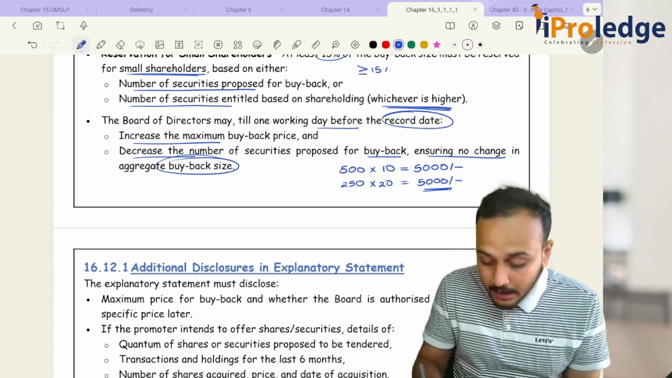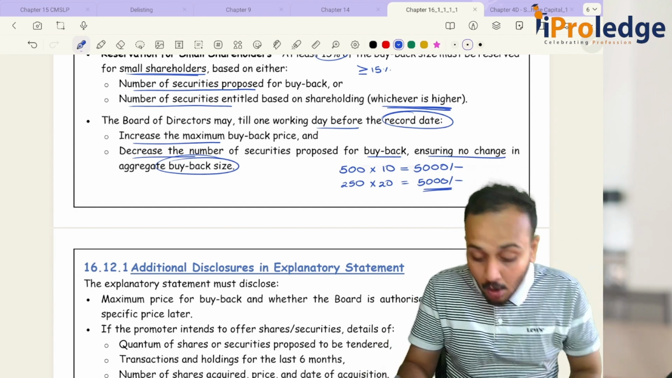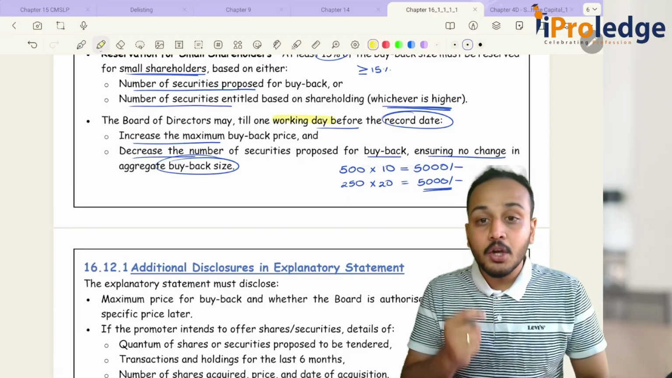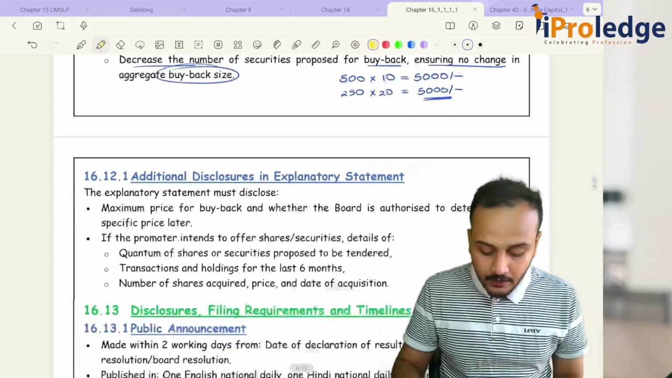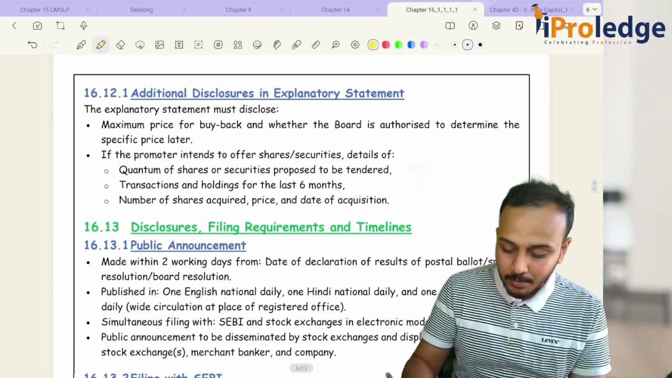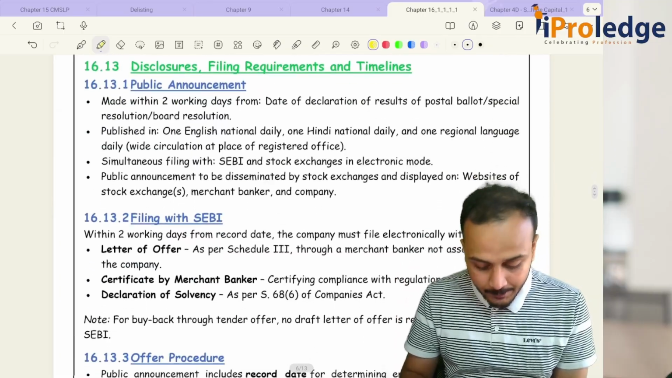That is allowed. Till when? Till 1 working day before the record date. Underline working day. You will have to remember working day. Is this clear? Then you have your additional disclosures. Maximum price for buyback, all these need to be disclosed in your explanatory statement.